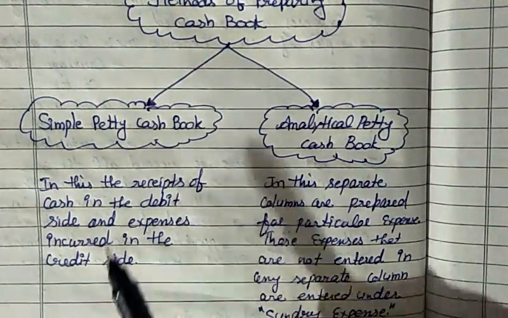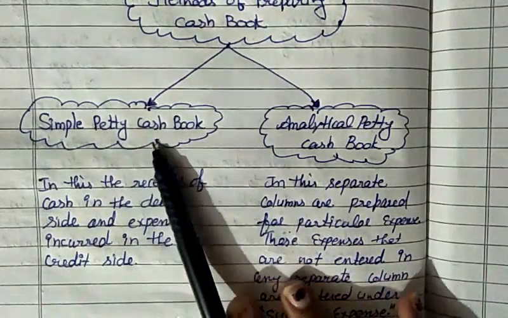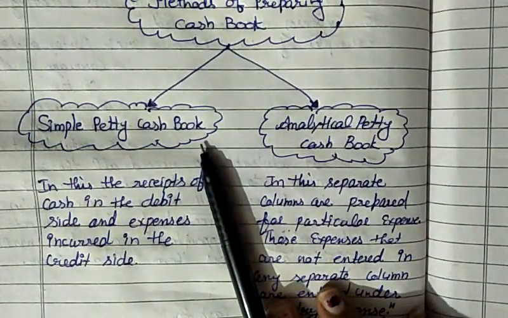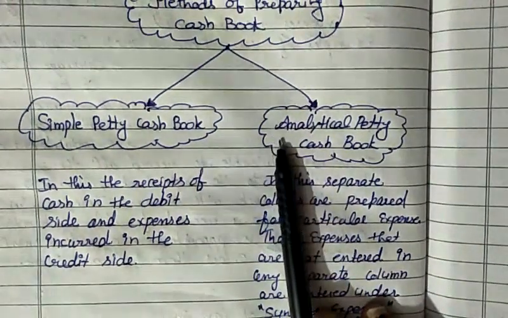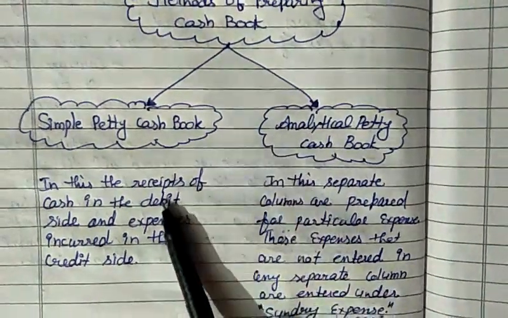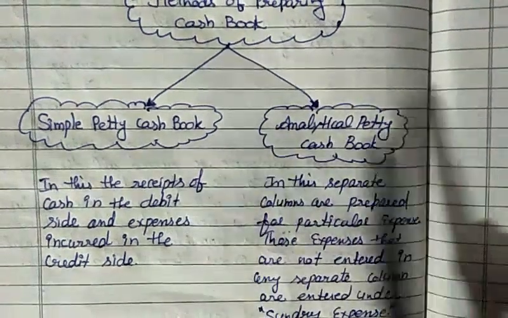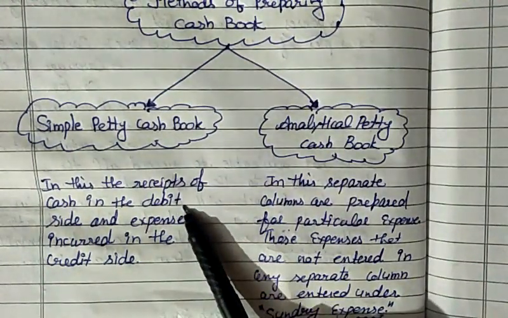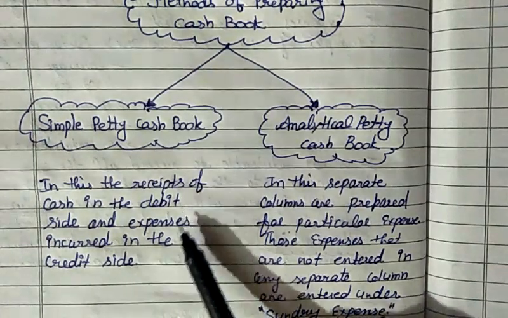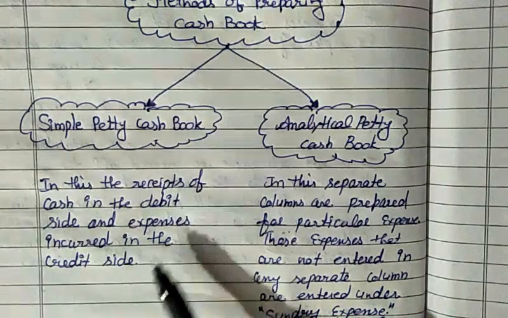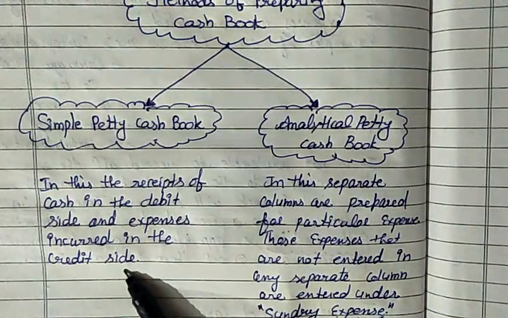I repeat, the format of the simple petty cash book is similar to the cash book. The left hand side is called the debit side, the right hand side is called the credit side. The amount given in the beginning of a month to the petty cashier is recorded on the debit side, and the amount spent by the petty cashier for payment of expenses is recorded on the credit side.